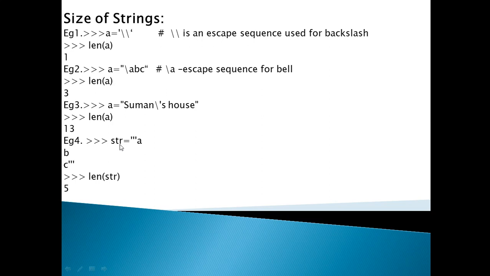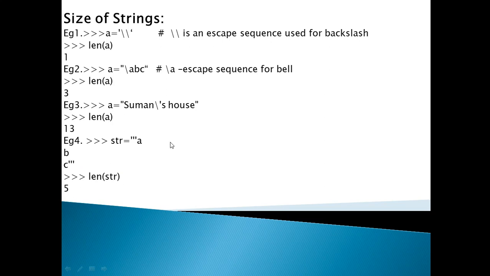Next example is str equal to A, then B and then C, written in 3 different lines and enclosed under the triple quotation marks. What is the size? A, B and C contain 3 characters, so the length should be 3, but the length of str is producing 5.